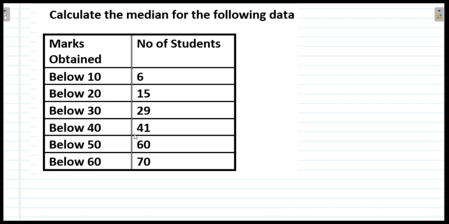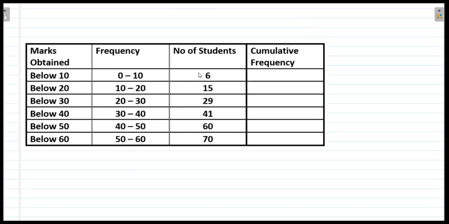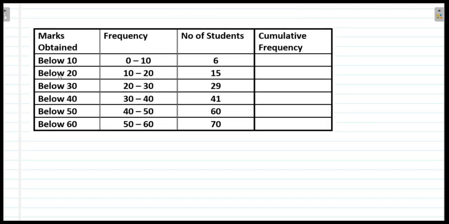So to calculate the median of such class intervals, first we find the class interval in a standard form, and then we find the frequency from this cumulative frequency. This is the cumulative frequency. So let us see how to write this. Here is the table on the screen: below 10, below 20, below 30, below 40, there is a difference of 10 everywhere.